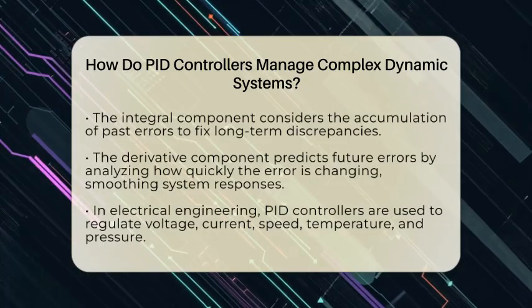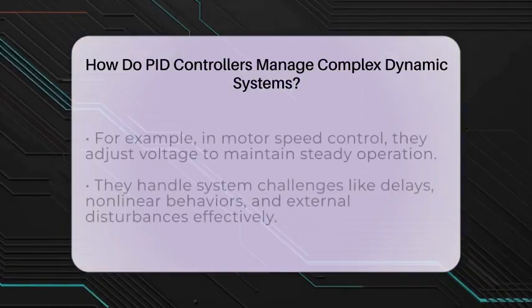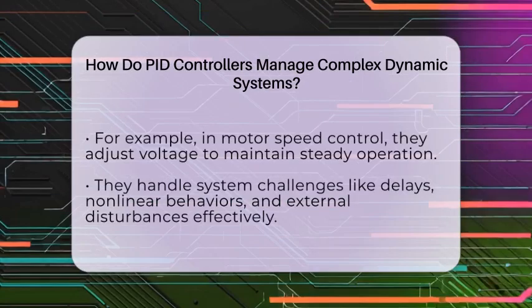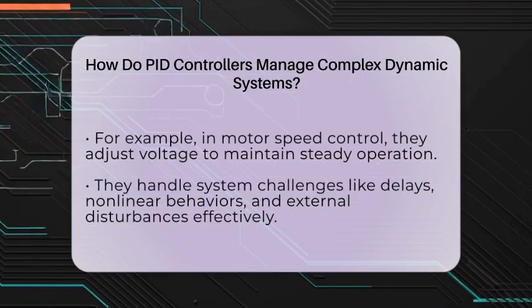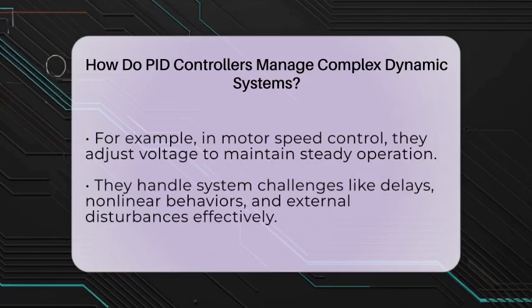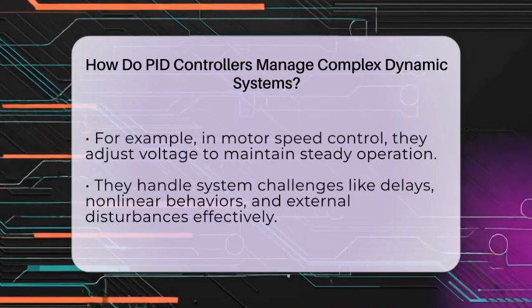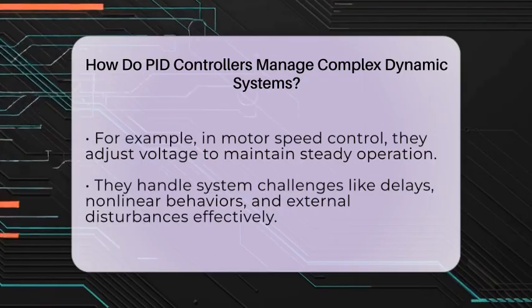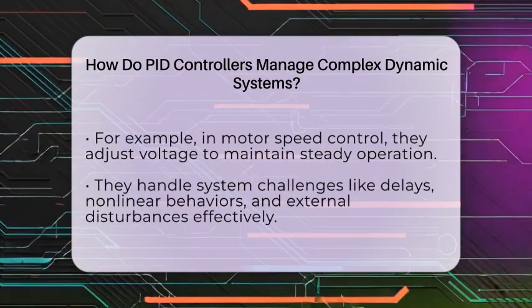In electrical engineering, PID controllers are used to regulate voltage, current, speed, temperature, and pressure. For example, in controlling the speed of a motor, the controller adjusts the voltage based on the difference between the desired and actual speed. This results in smooth acceleration and steady operation.